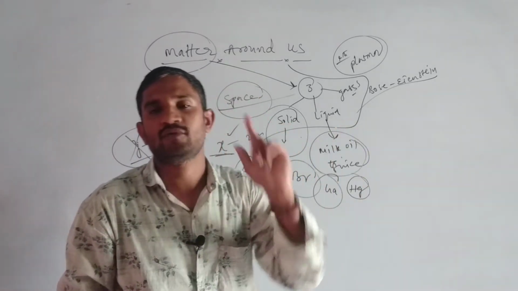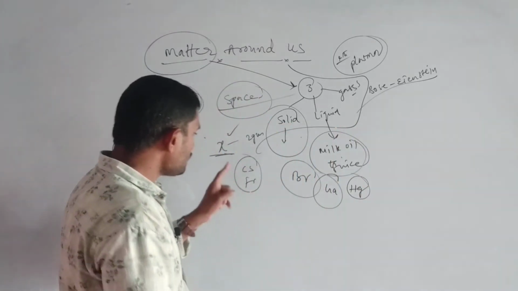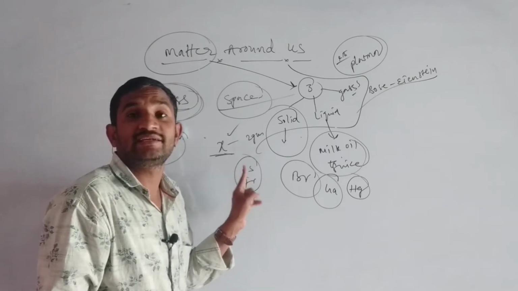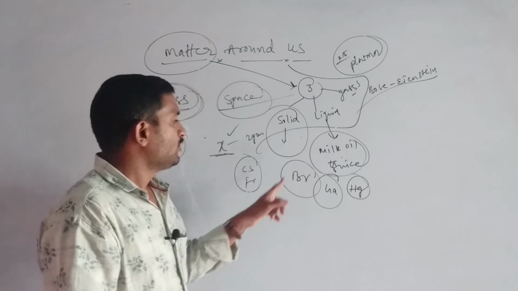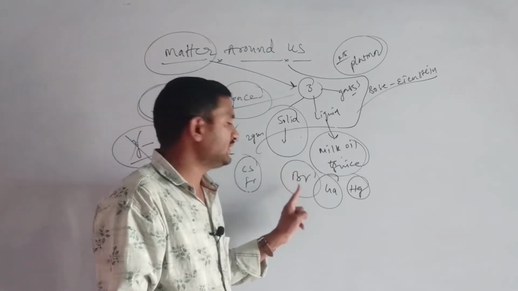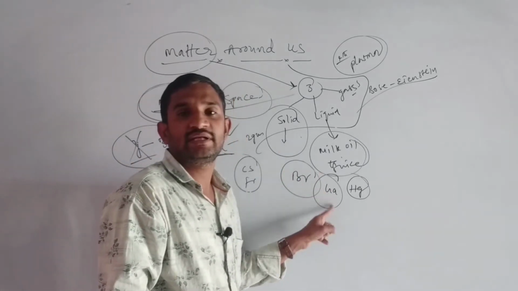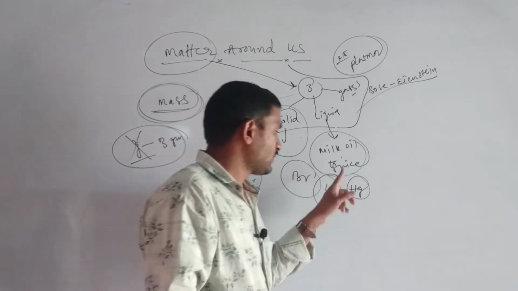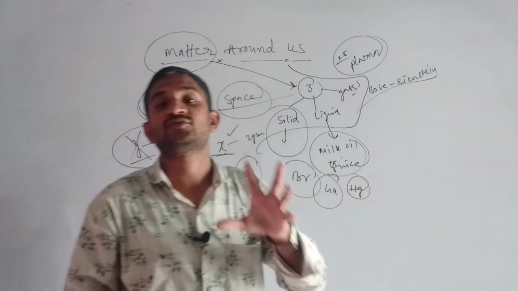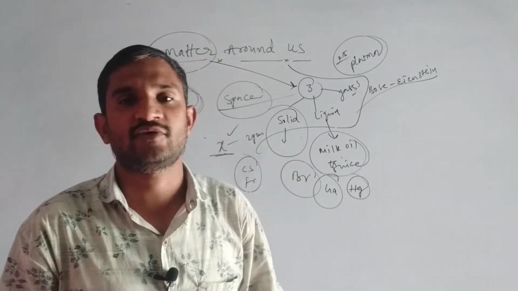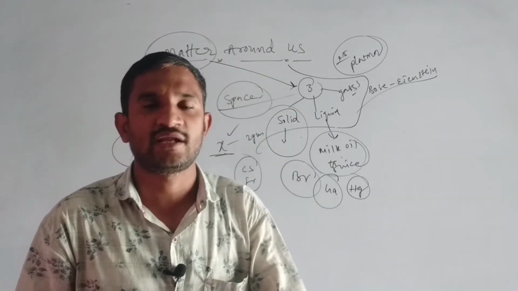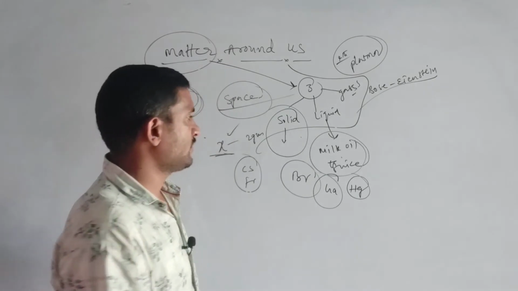Once more I am revising, note down. Cesium, its symbol is Cs. Francium, its symbol is Fr. Bromine, its symbol is Br. Gallium, its symbol is Ga. Mercury, its symbol is Hg. These 5 elements are present in the liquid state. In which state are the 5 elements present? Liquid state, that we have to remember.